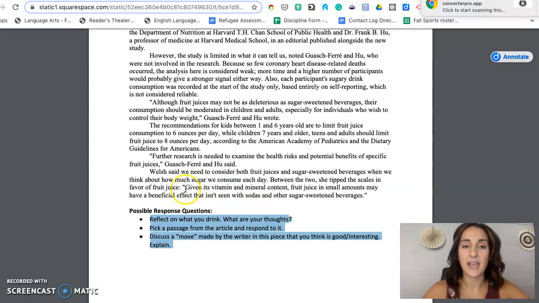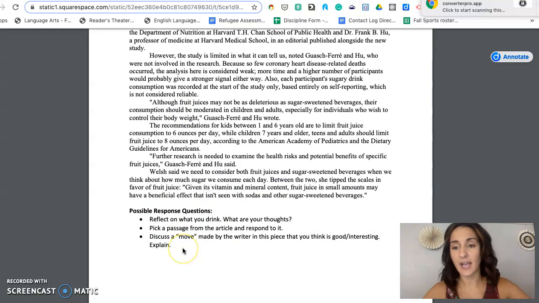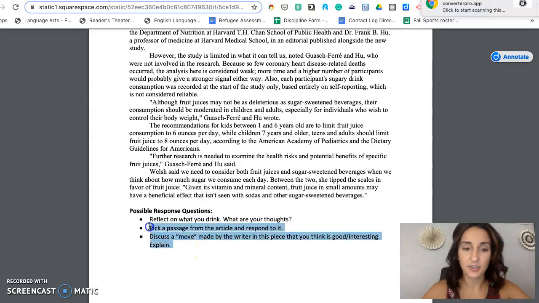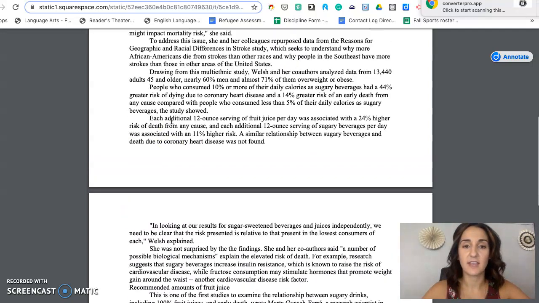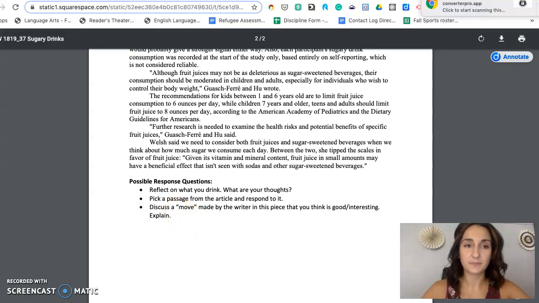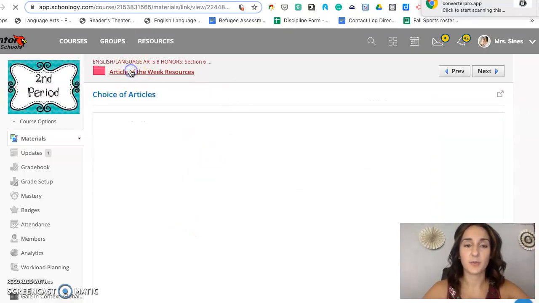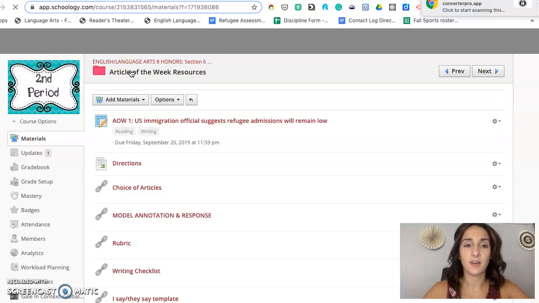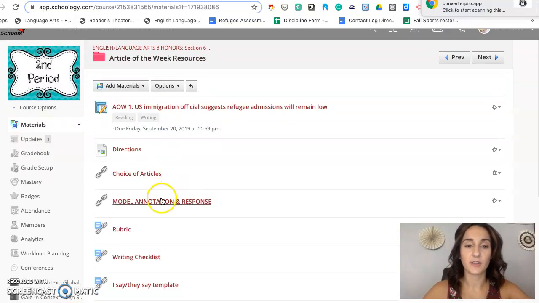I'm going to ask that you create a blank Google Doc, like we talked about in class, to have your response question, and then you can take screenshots of the annotations you did and insert them at the bottom of your Google Doc, so that when you submit it, I should have your response and your annotation pictures underneath. Be mindful to look back in the Article of the Week resource folder for my model of what yours should look like when you're all said and done.